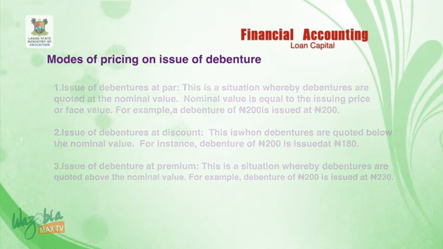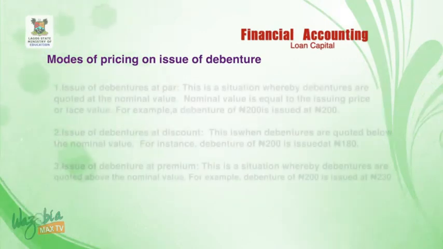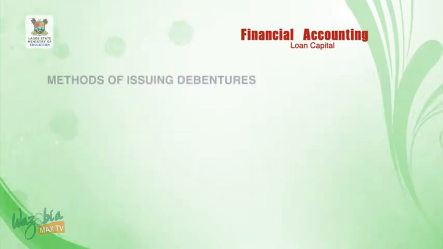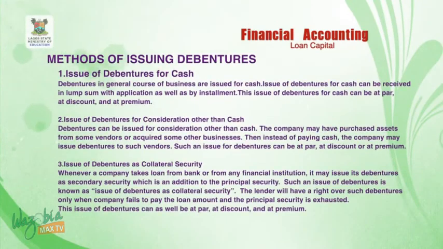Methods of issuing debentures. There are basically three methods of issuing debentures: issue of debenture for cash, issue of debenture for consideration other than cash, and issue of debenture as collateral security. Number one, issue of debentures for cash. Debentures in general course of business are issued for cash. Issue of debentures for cash can be received in lump sum with application as well as by installment. This issue of debentures for cash can be at par, at discount, and at premium.